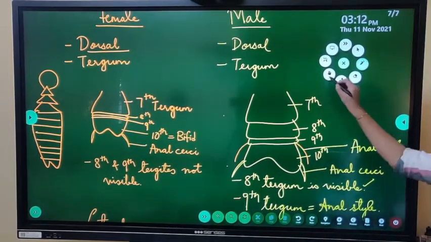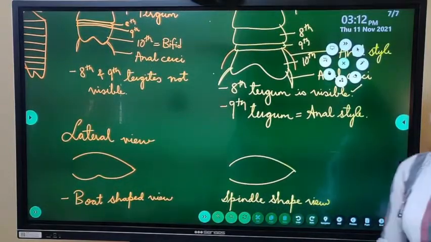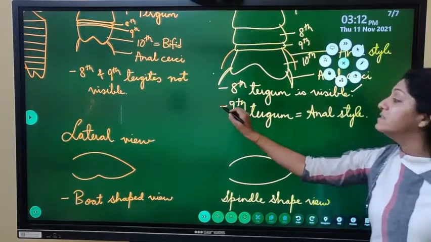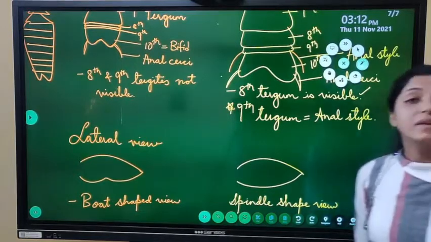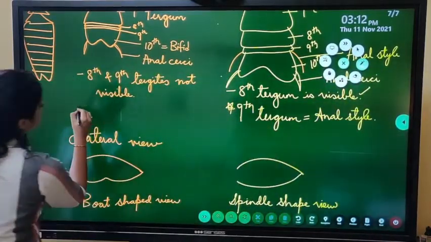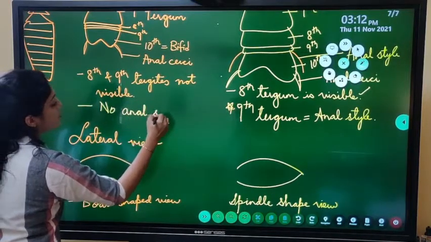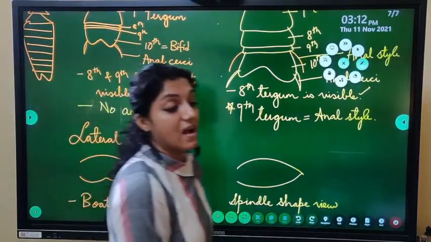And the second point is that the 9th tergum, in case of the male, will have anal style. Here there is no anal style. So female cockroach को anal style नहीं रहेगा.